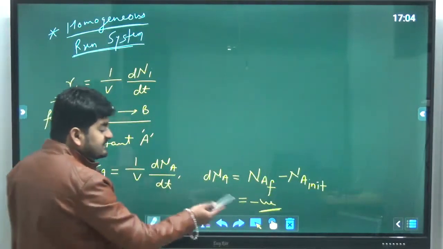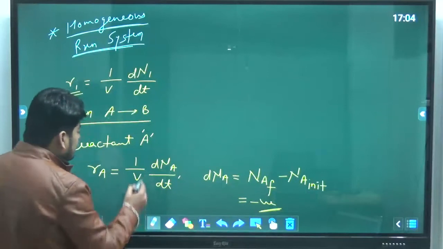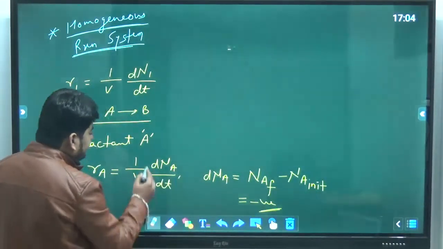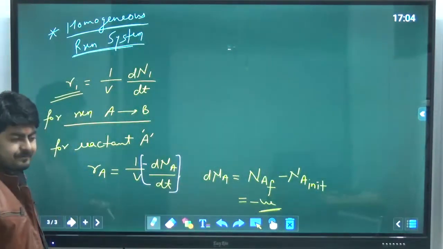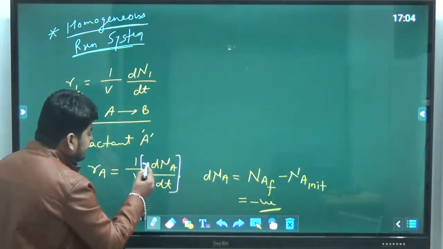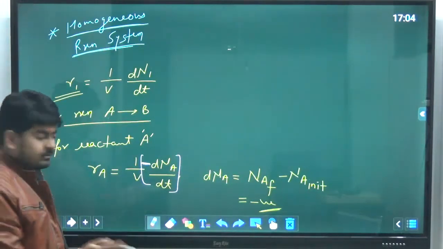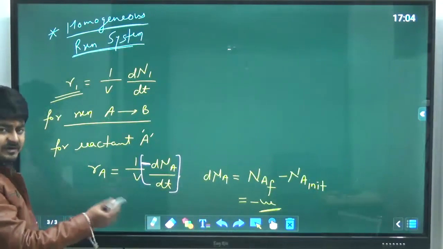Since dNa is negative, to compensate that negative value we must use one negative sign from our side here. This minus sign is used to compensate the negative value of dNa. Now negative becomes positive, so this is the rate of reaction for reactant A.